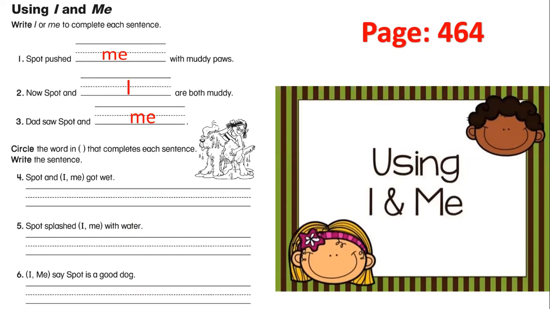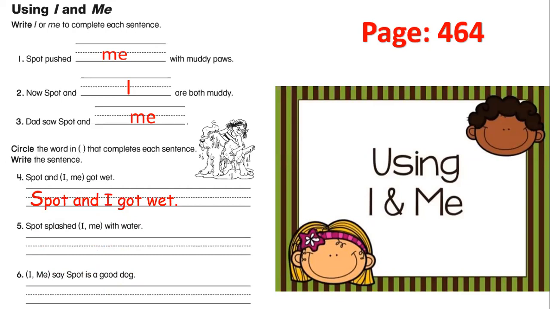Now circle the word in the bracket that completes each sentence and write the sentence. Spot and I or me got wet. It comes before the verb and it comes as a subject. So excellent, I. So the sentence will be Spot and I got wet.